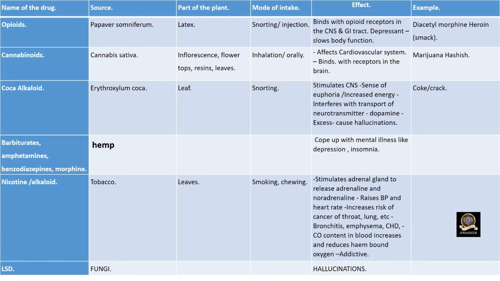Due to carbon monoxide mixed with blood, the carbon monoxide content in the blood increases and this reduces heme-bound oxygen. Oxygen will not bind to hemoglobin due to carbon monoxide presence in the blood, and people become addicted to nicotine and alkaloid. The last one is LSD. Source of LSD is fungi and its effect is hallucination.